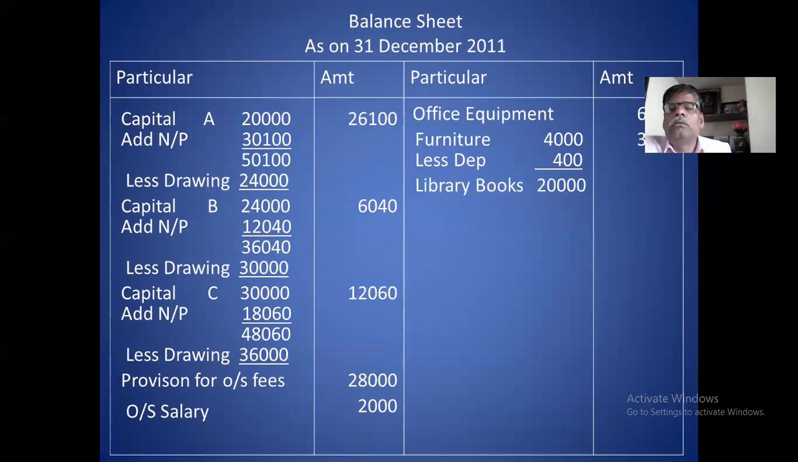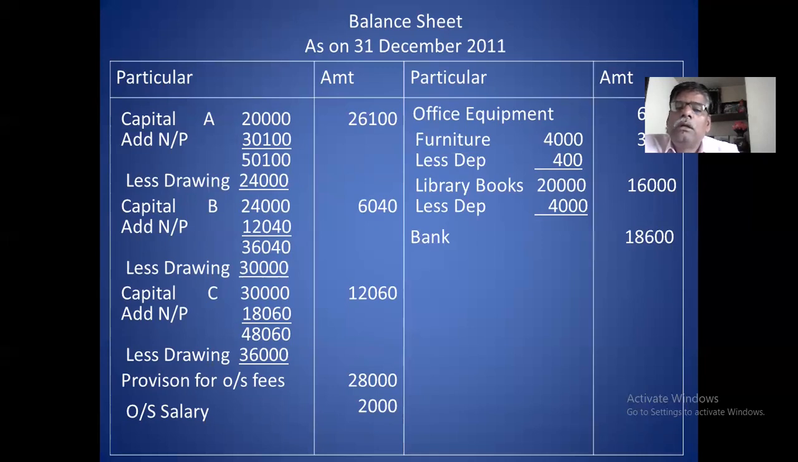Next is library book. Library book, 20,000 is balance. Adjustment is there, depreciation. Less depreciation, 20%, 4,000. Balance 16,000. Next asset is bank. Bank balance 18,600. Next is cash. Cash is 2,000. Client account fees. This is 28,000. This is debtors, simply debtors. Okay. This amount is called as debtors.